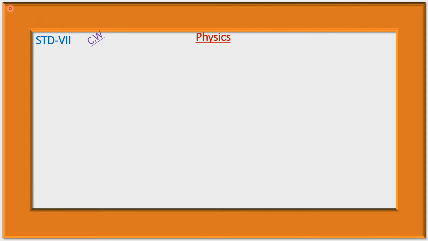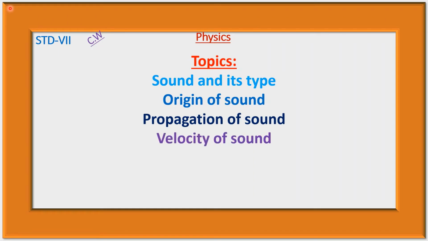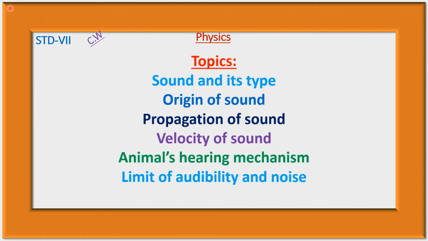Our today's topics are sound and its type, origin of sound, propagation of sound, velocity of sound, animals' hearing mechanism, limit of audibility and noise, and sound making instruments. Let's start now.